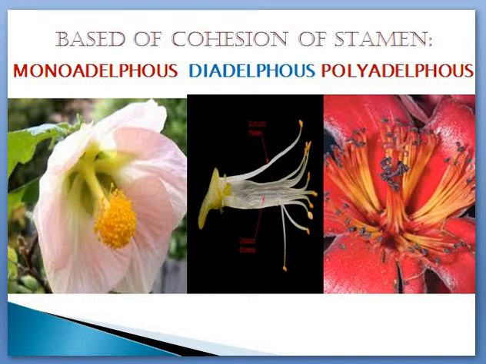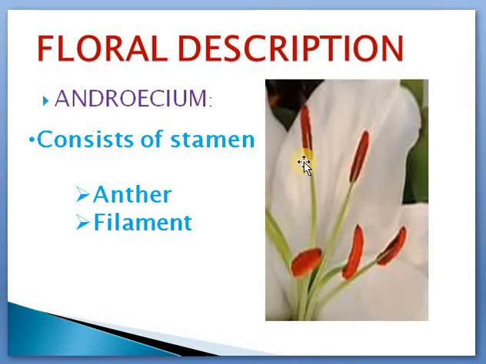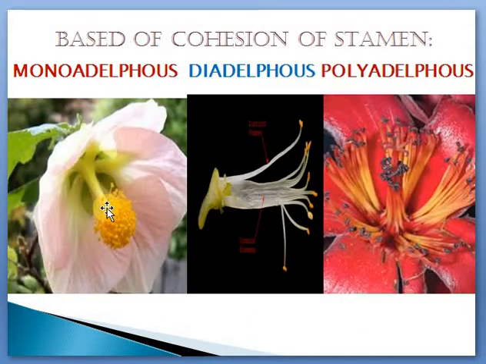Filament. Remember what is filament? This part is filament. Okay, so here in monadelphous stamen, all these filaments will combine together. They form one common stalk-like thing, and then the stamen is separated. So this is monadelphous stamen. You can see monadelphous stamen in hibiscus members.